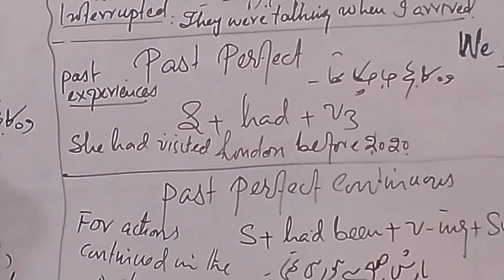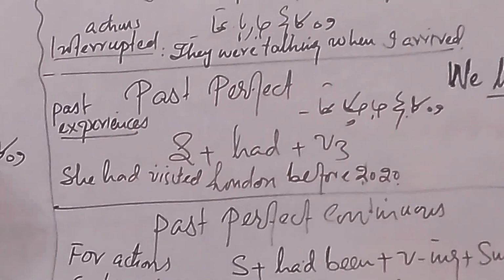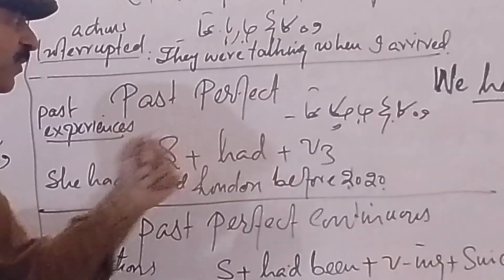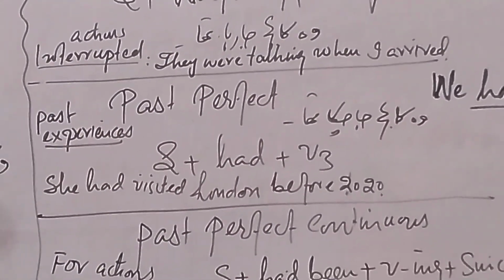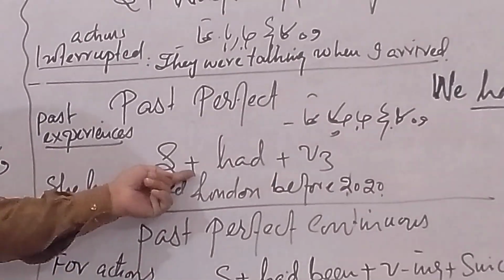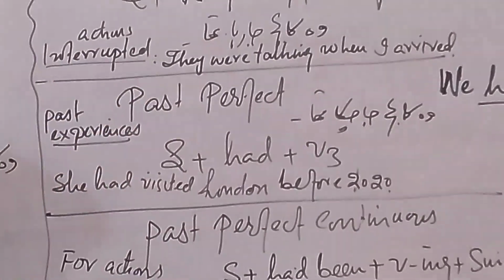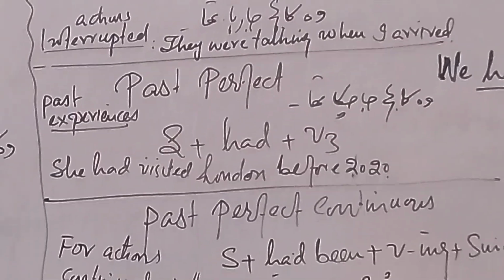Past perfect. We use it for past experiences. She had visited London before 2020. That is her past experience. Clear? So this is the structure: subject plus had plus third form of the verb. That is the structure of past perfect.